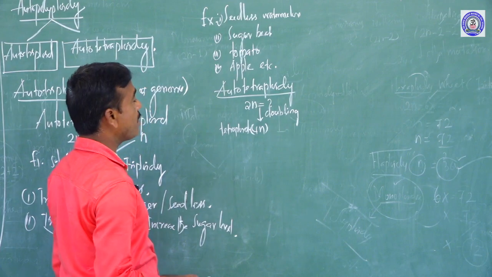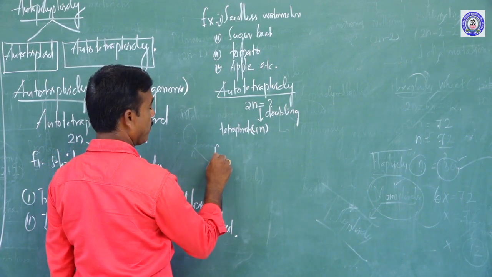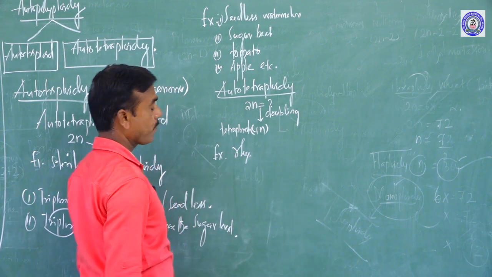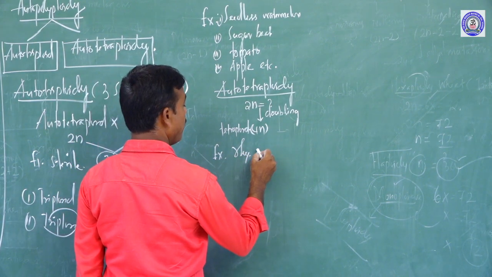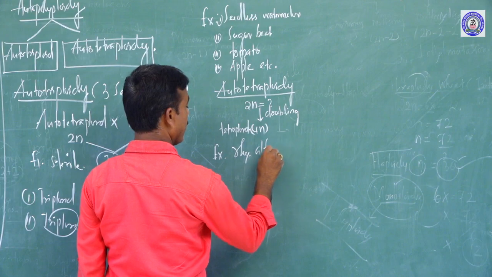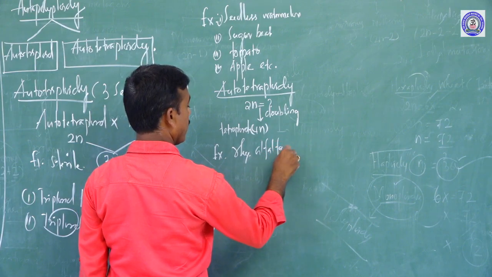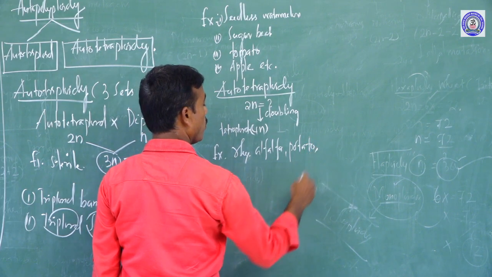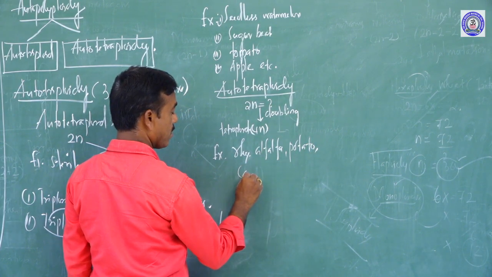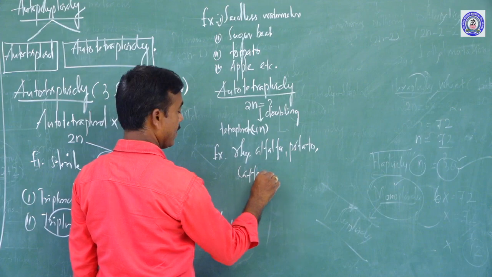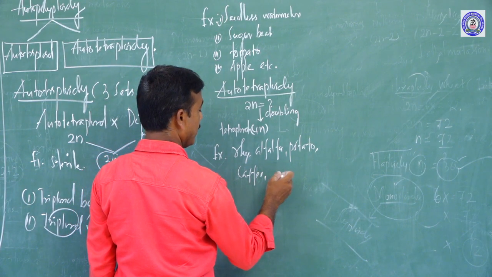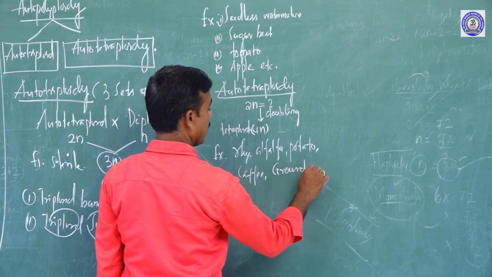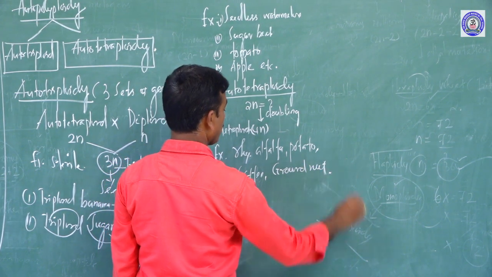What are the examples that come under orthotetraploidy? Rye, then alfalfa, potato, then coffee, then groundnut. So those are the examples.